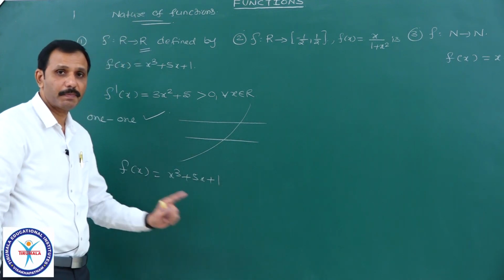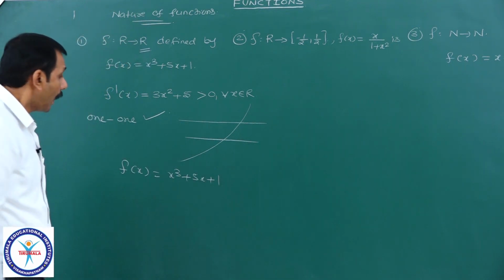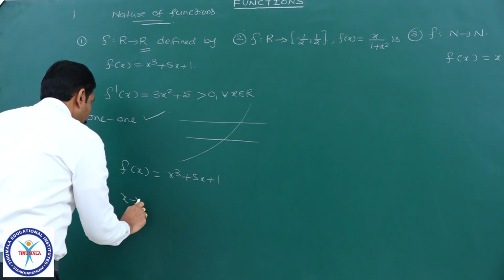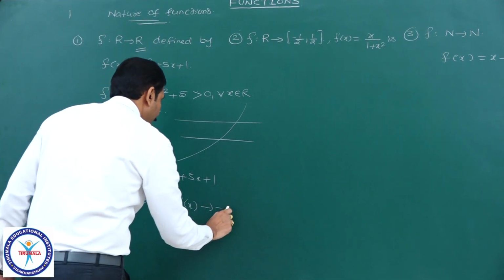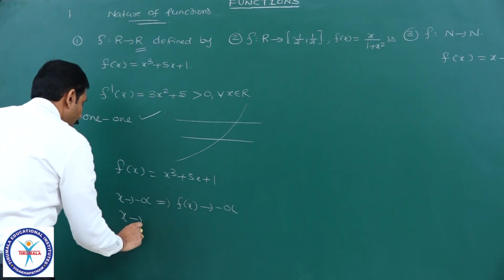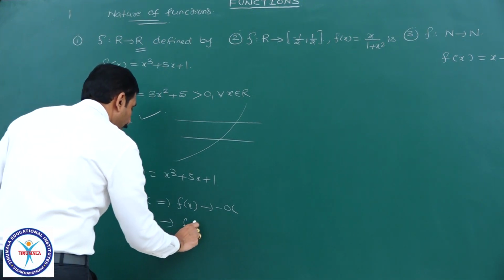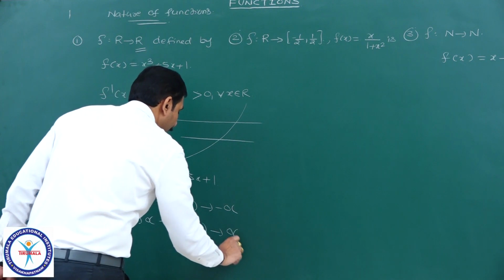It is a cubic polynomial. As x tends to minus infinity, f of x tends to minus infinity, and as x approaches infinity, f of x approaches infinity.